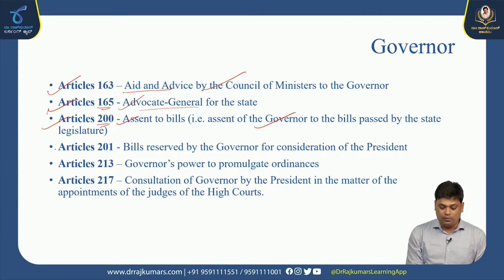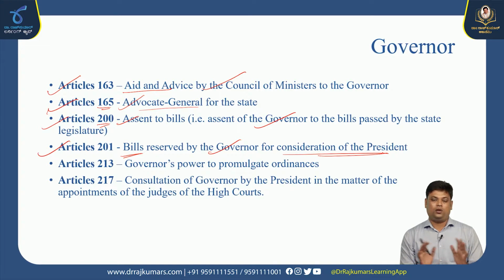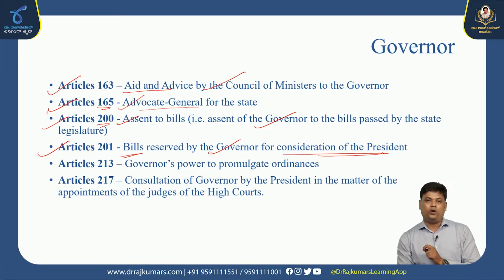Article 201, bills reserved by the governor for consideration of the president. In such scenarios, the state legislature needs to pass some bills, but those bills always make a lot of controversies in terms of national importance. Those kinds of bills are reserved by the governor, and he wants to get consideration from the president of India.